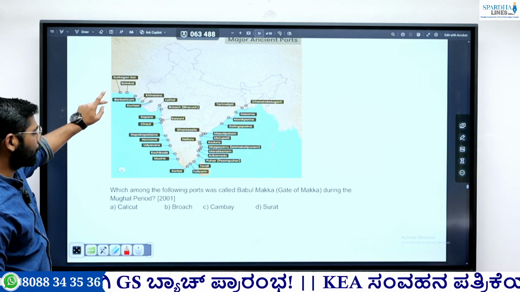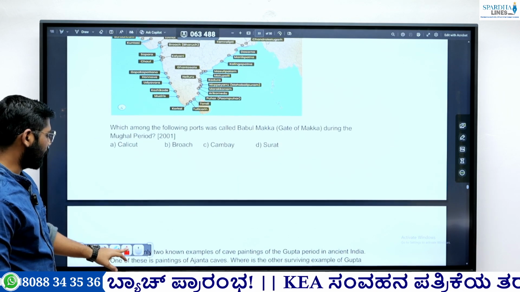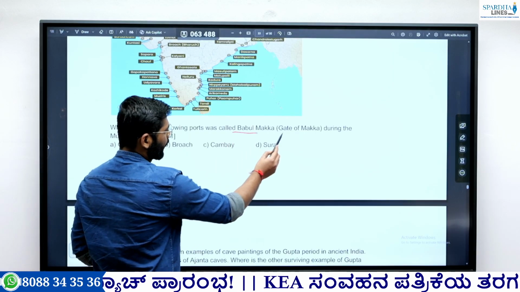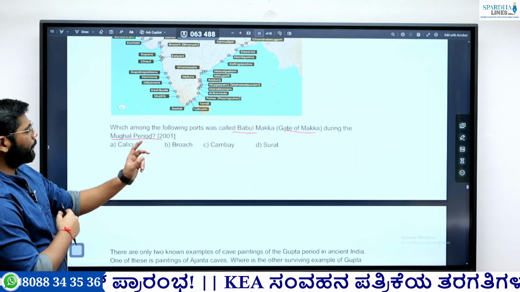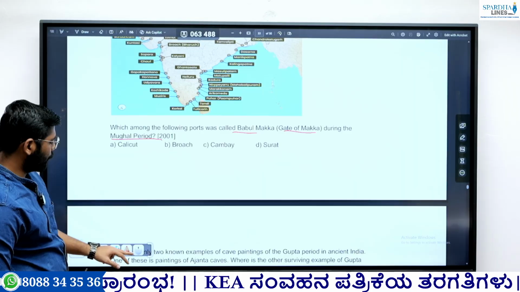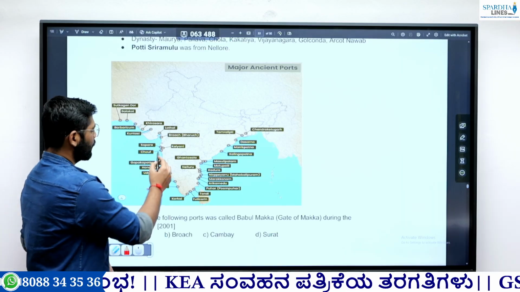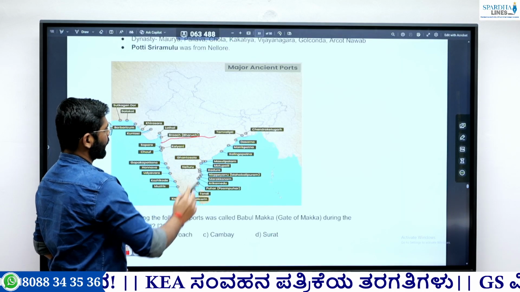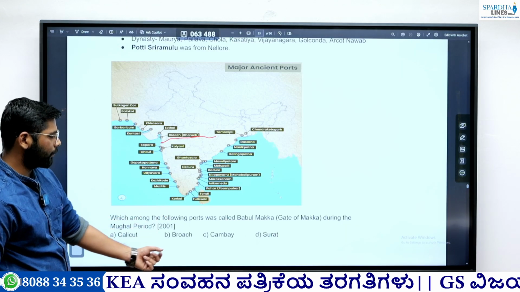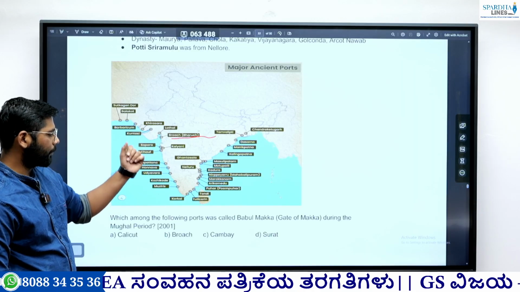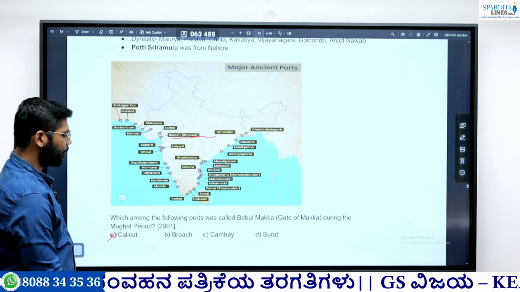It was asked in 2001. This particular question says: which of the following ports was called Bab-ul-Makkah, or gateway to Makkah, during the Mughal period? Now if you see the port, Mughal period, why I was telling you to know where the dynasty ruled: the Mughal extent at its largest was still here. Calicut is located in the south, Bombay again is in the Gujarat part, Surat, Bharuch here. So at least one option you can easily eliminate.